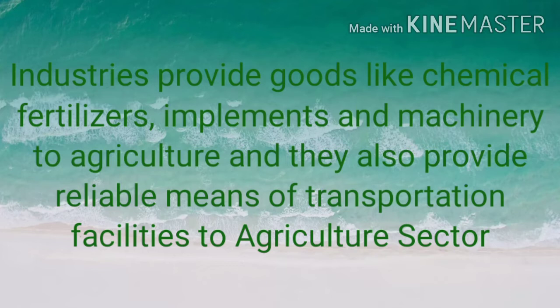Once again, industries provide goods like chemical fertilizers, pesticides, insecticides, agriculture implements and machineries like tractors, threshers, combined harvesters and pumping sets to agriculture. At the same time, industry also provides agriculture with a reliable means of transport to collect goods, seeds and to facilitate distribution of agriculture products.